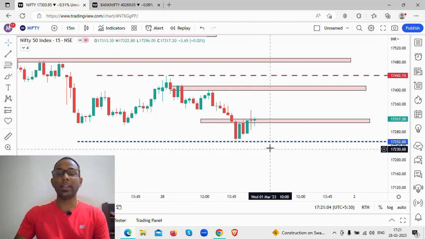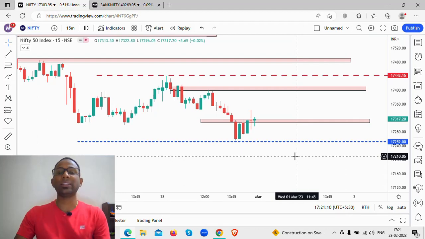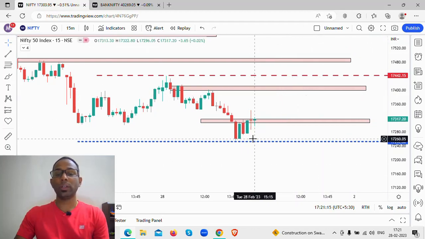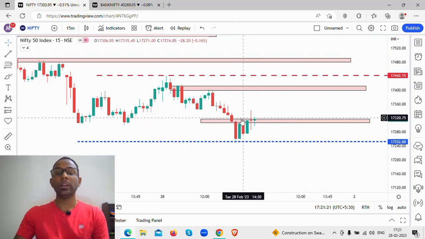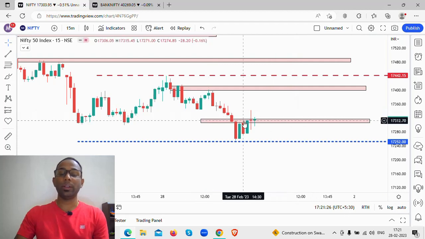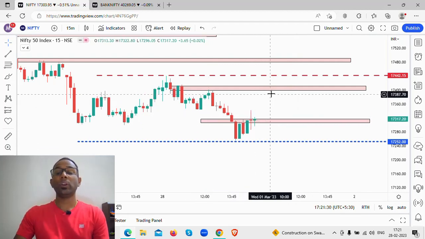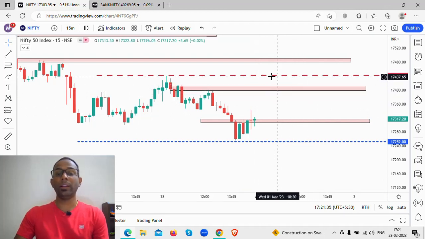If there is a gap down opening, and if there is follow through selling, then you will see a massive move towards the downside unless the bulls come back strongly. So these are the levels that we'll be watching out. What are the levels we are watching out? 17,255 to 17,265 levels. This is your support level. This is your resistance level, 17,300 to 17,320. The price is presently near the resistance level. This is your strong resistance level of 17,400 to 17,420, and this is your day's high.